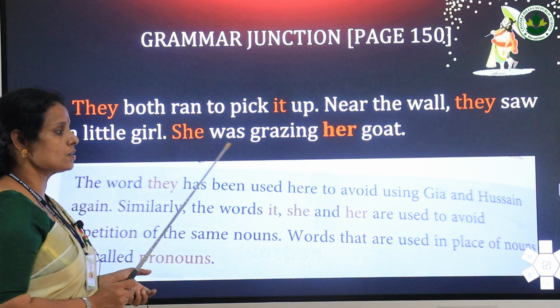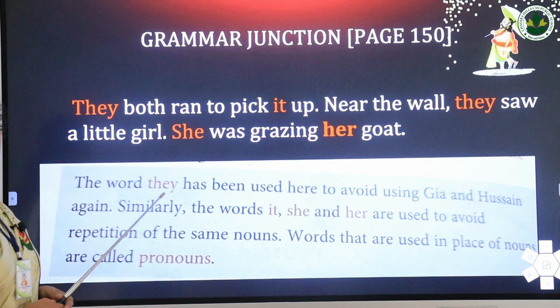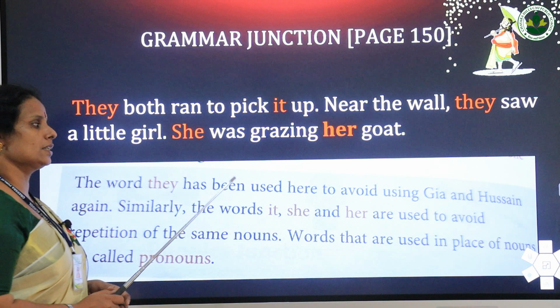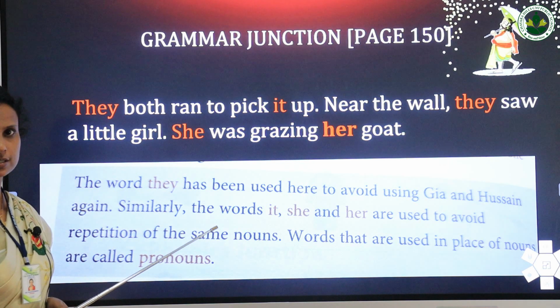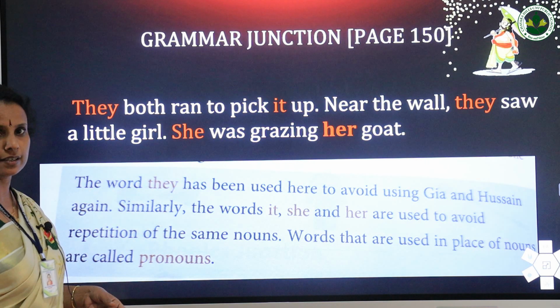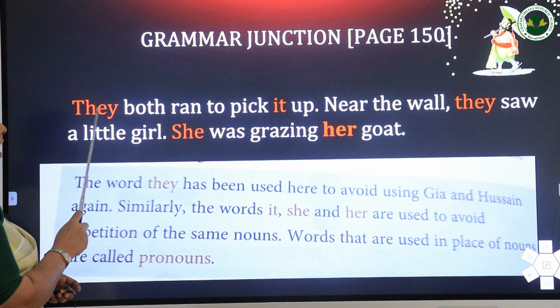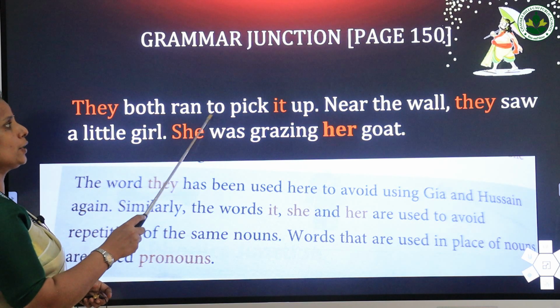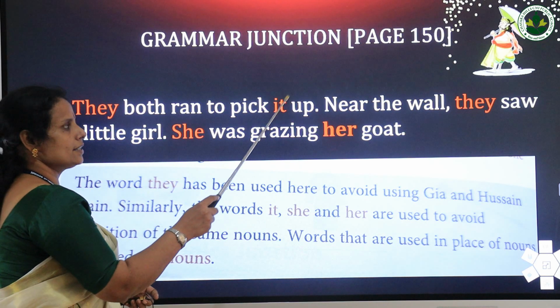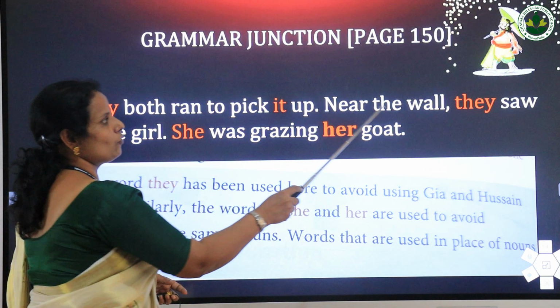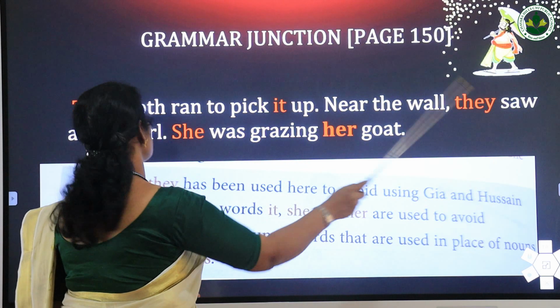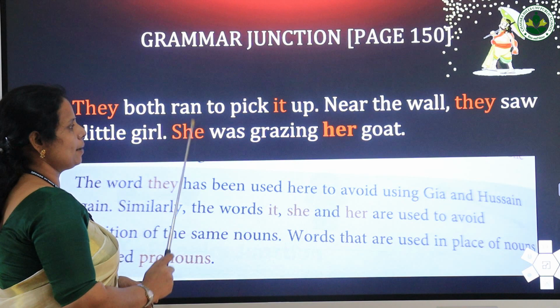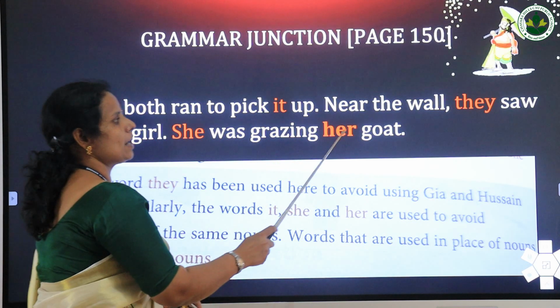So what are pronouns? Pronouns are words that are used in place of nouns to avoid repetition. So we can say Jia and Hussein both ran to pick flying disc up. Near the wall, Jia and Hussein saw a little girl. Rema was grazing Rema's goat.